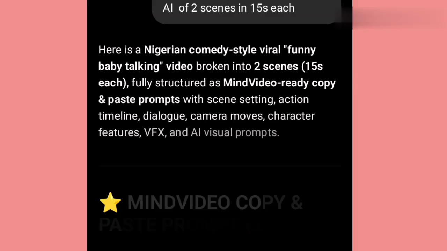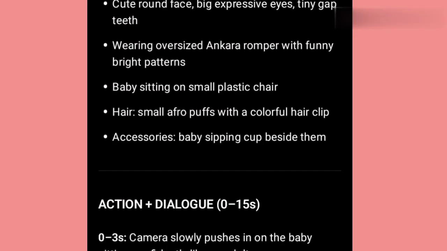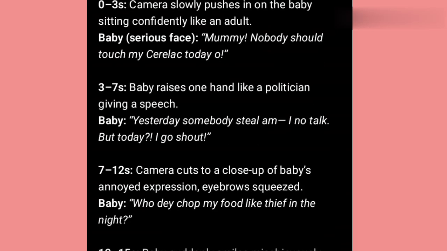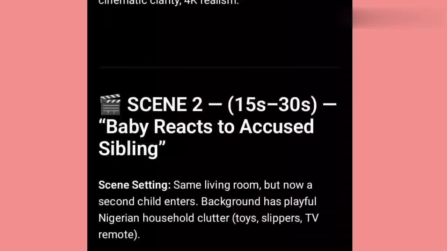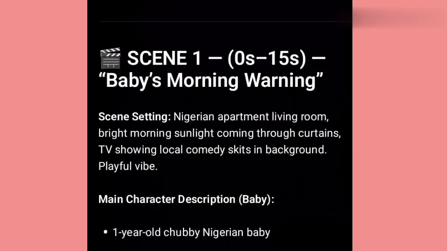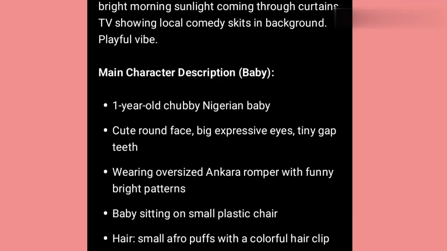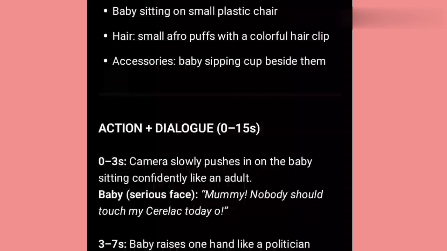And immediately look at it. They are running it down. Look at what they generated for us. GPT has given us the prompt that we are looking for. The first thing they say, baby morning warning. They say a 1-year-old country baby. They just describe the baby. This is the baby character. This is the description of the baby here. So look at the scene.